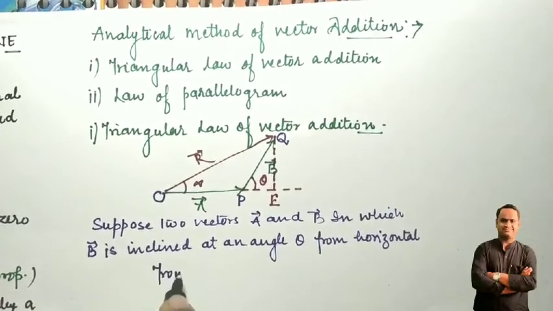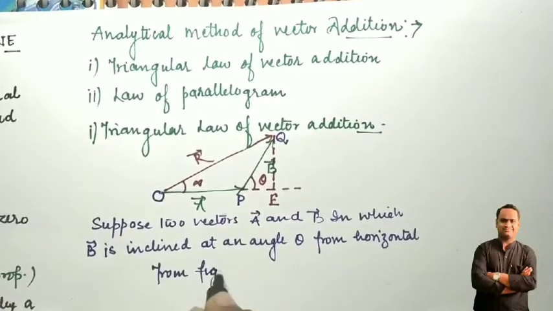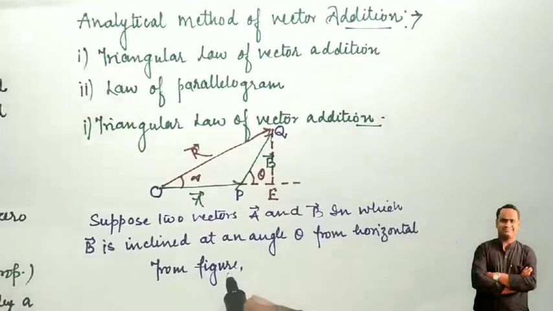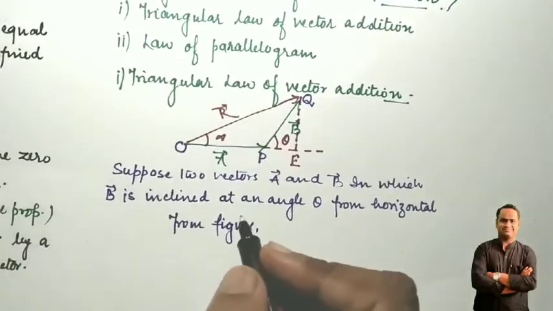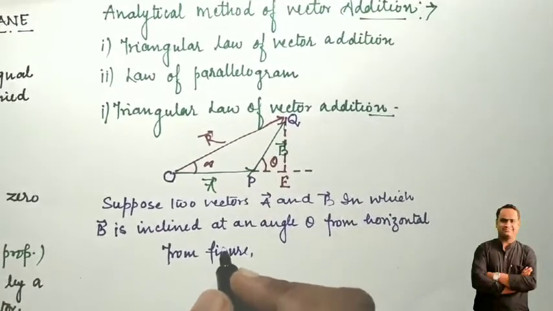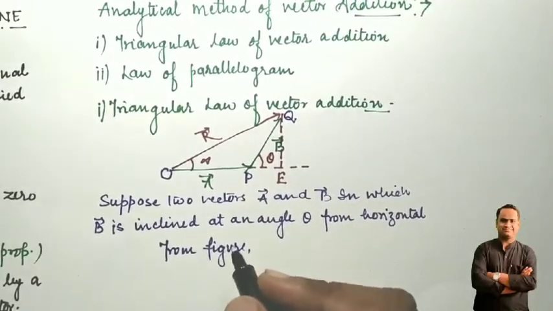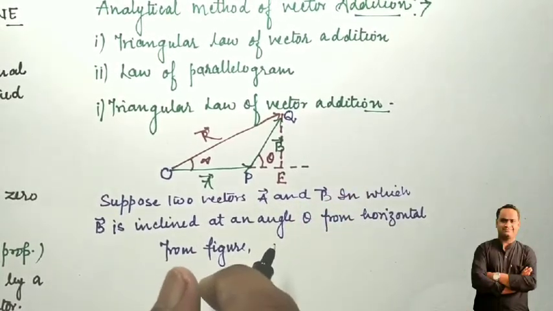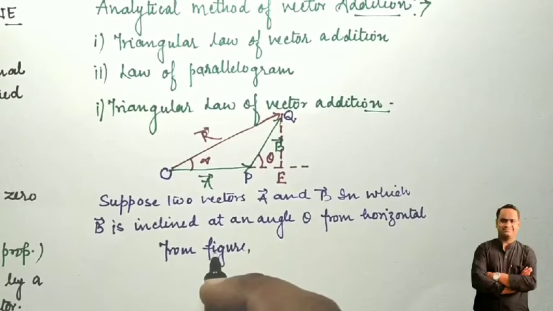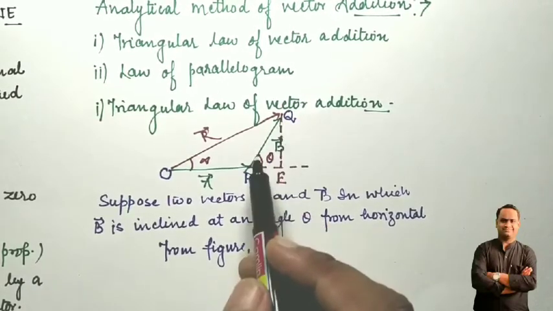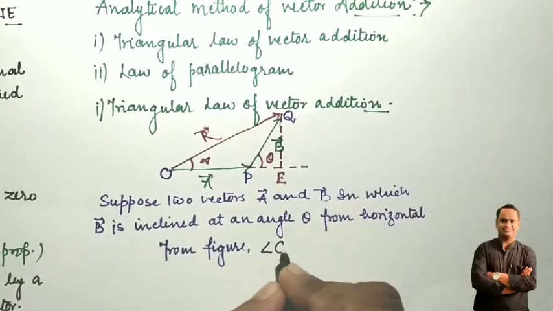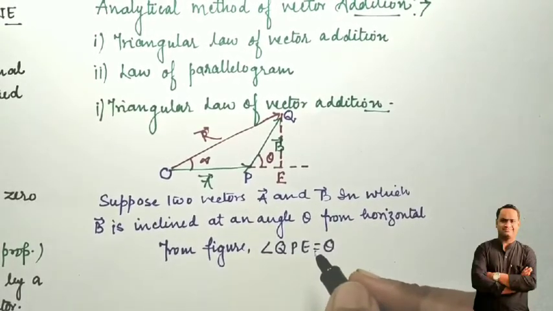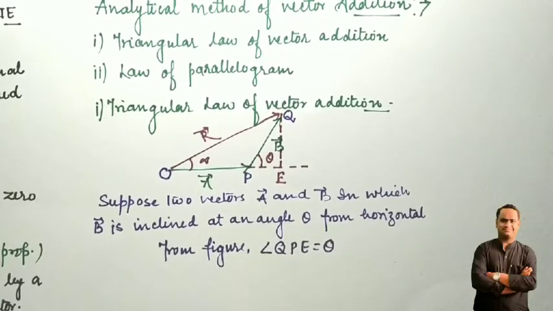From the figure. Similarly, I am elaborating from your book, because if you learn two different things, then there will be a possibility of confusion. So similarly I am giving you the elaboration. From the figure, what is shown here? The angle QPE. From the figure, angle QPE is equal to theta. So let's start with the triangle.